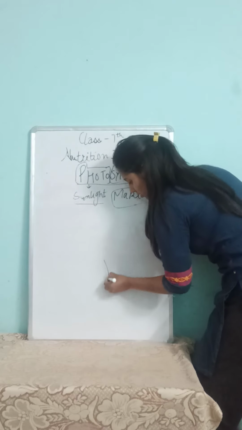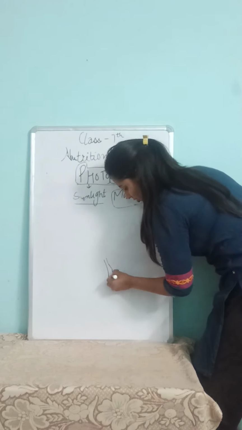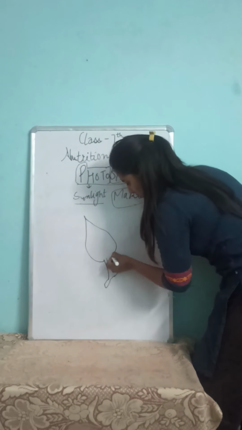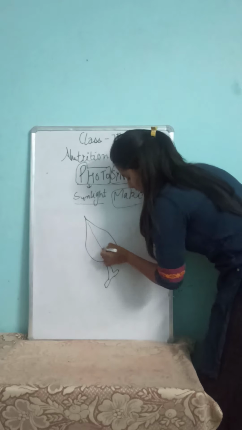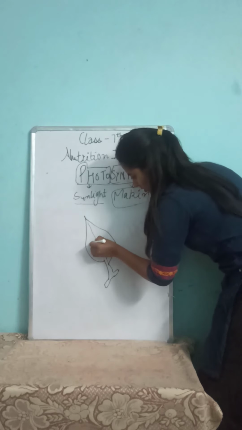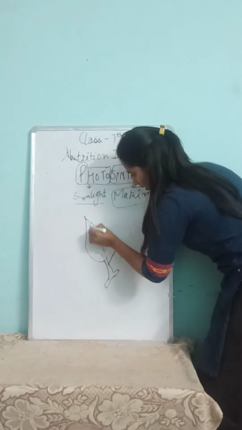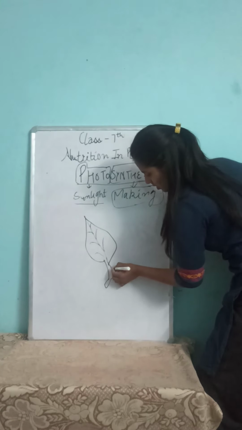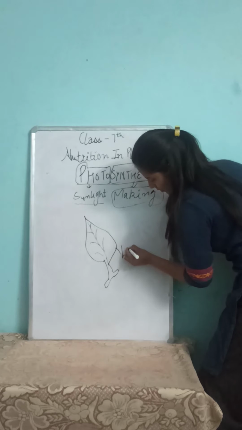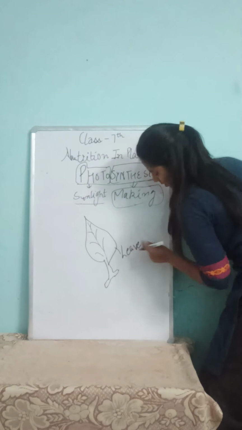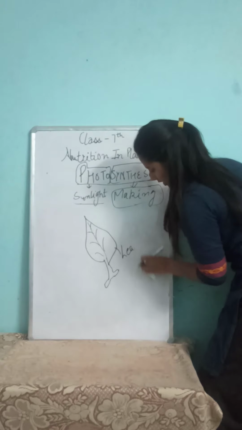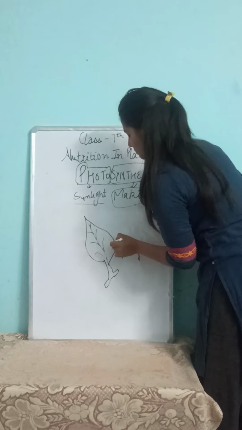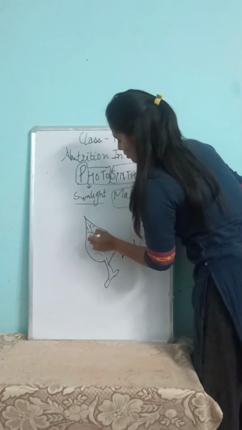I am drawing a transverse section of a leaf. I am not so good at drawing, but I am trying my best. This is a leaf, and you can see there are some tiny pores over it.